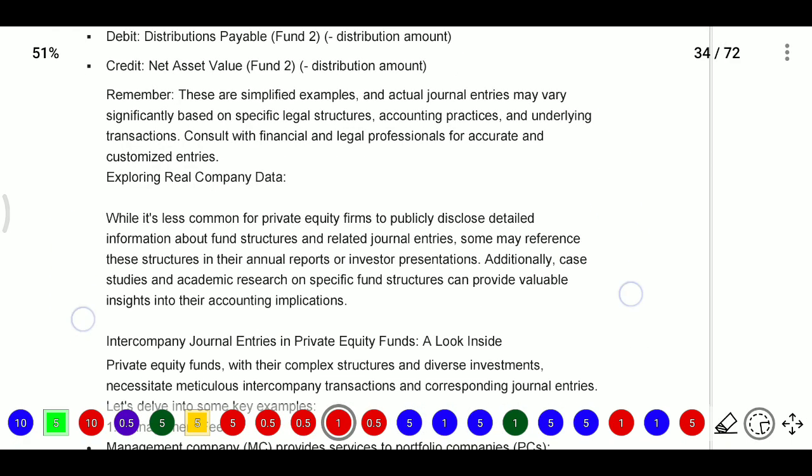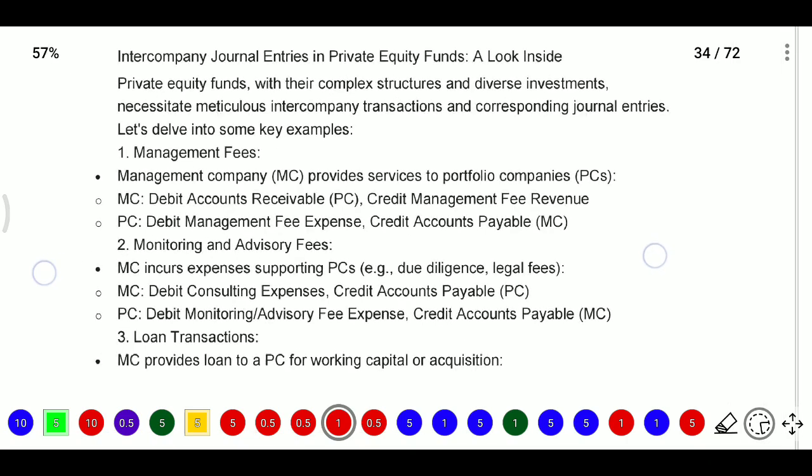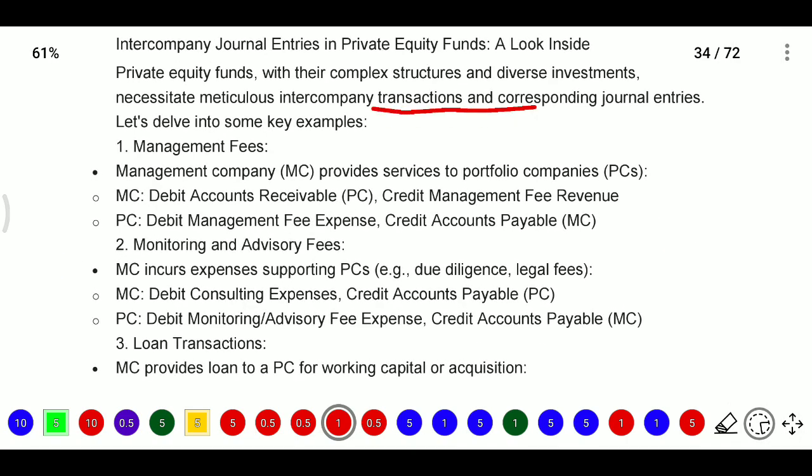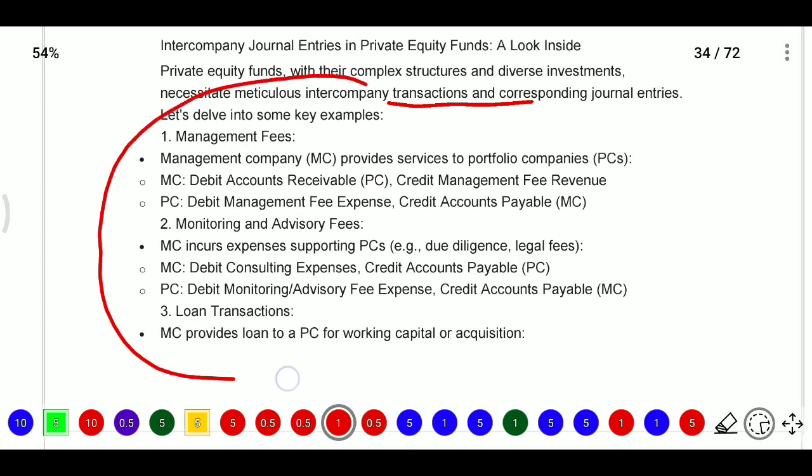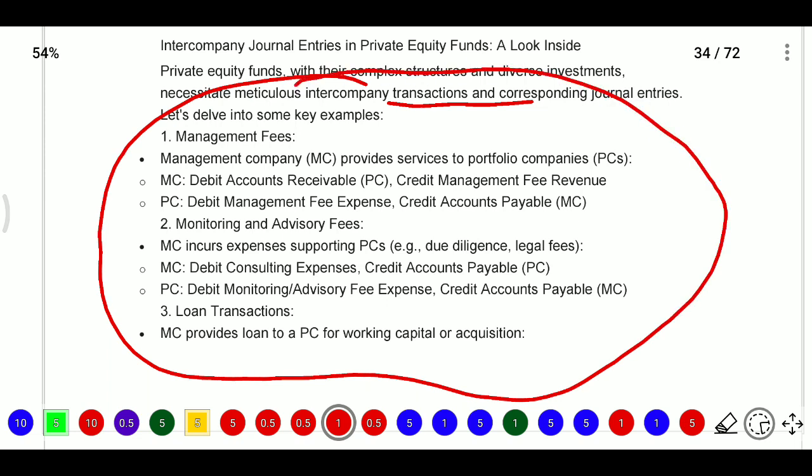That is the case. Now if there is any intercompany transaction, they will also pass the entry. For example, management fee there. Management company provides services to portfolio company, that is debit account receivables, credit management fee revenue. It is revenue for that fund. And here the PC, that is another one, debit management fee expenses, it will become expenses at the PC. And credit account fee payable.